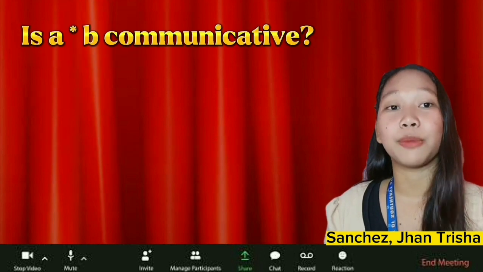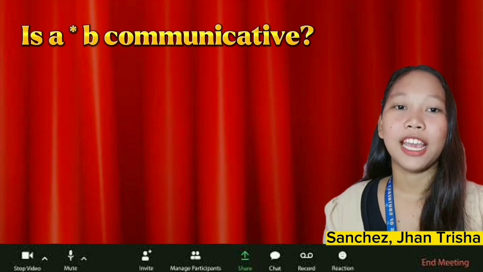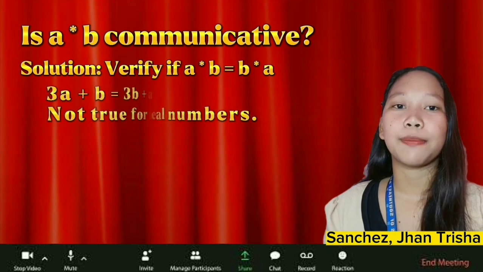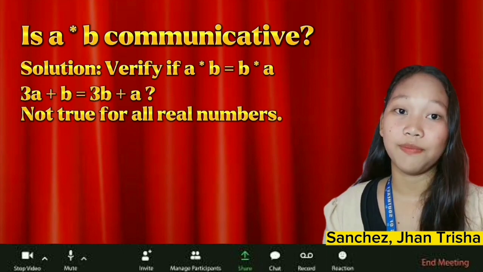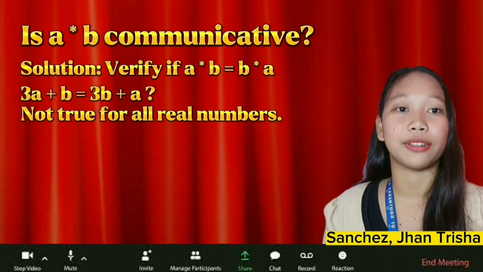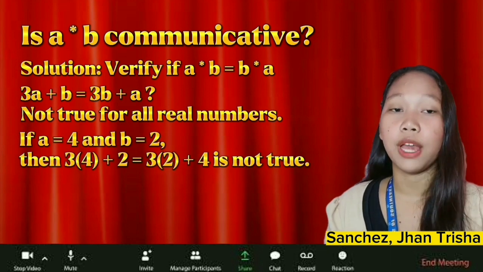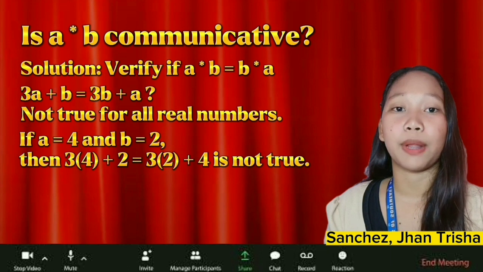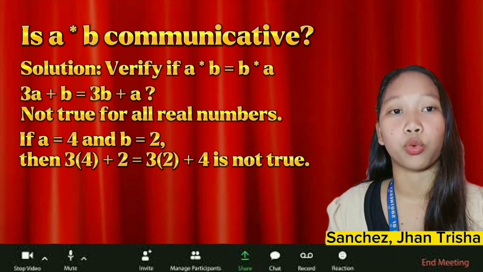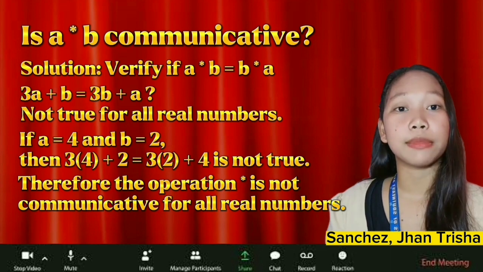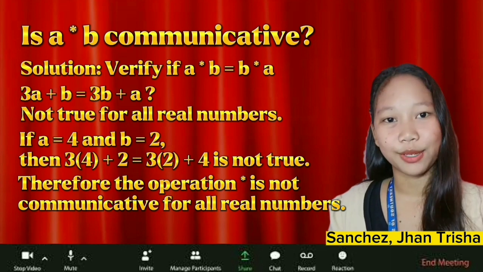Is A times B commutative? Let's verify. If A times B equals B times A, then 3A plus B equals 3B plus A. Not true for all real numbers. If A equals 4 and B equals 2, then 3 times 4 plus 2 equals 14, which is not equal to 3 times 2 plus 4. Therefore, the operation times is not commutative for all real numbers.